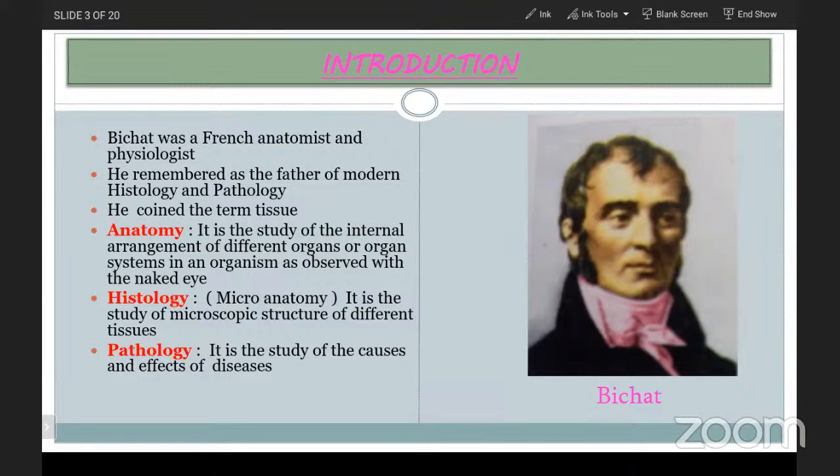So Bichat was the scientist who coined the term tissue for the first time, and he is remembered as the father of modern histology and pathology. Why are we stressing the term tissue? Because in this lesson we are grouping the organisms from the cell level and tissue level, so that is the reason we are starting with the tissue level. Bichat deeply explained the tissues and their arrangement, and he coined the term tissue also. Okay, now go for the next slide.